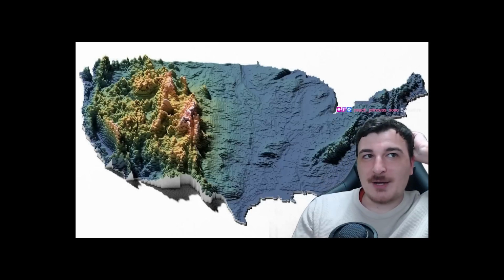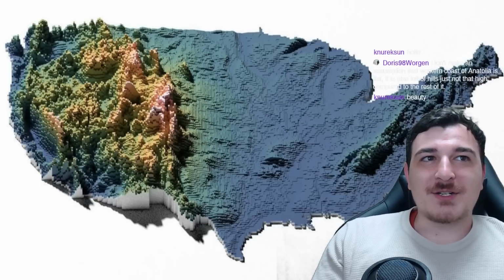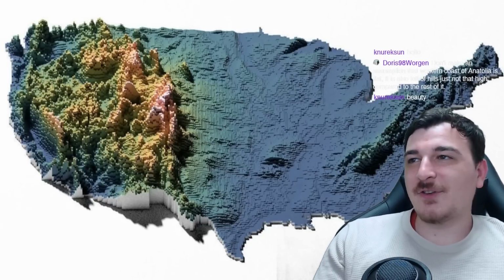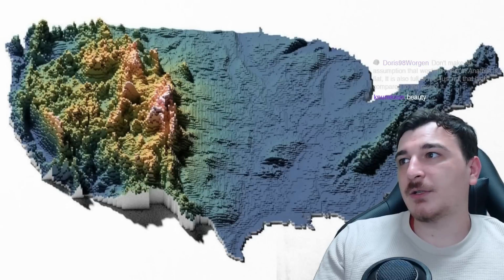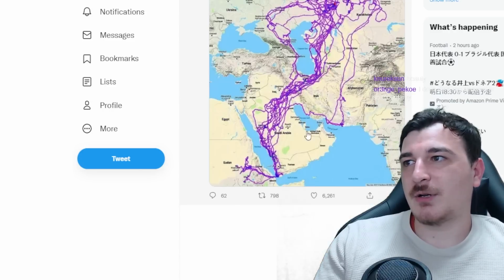Is this made in Minecraft? It looks like it's made in Minecraft. There's a lot of mountains in the Utah region, isn't it? Not much in the east. I feel like the US has such a great geography. Because of its geography, the US is meant to become a superpower. If it included Canada as well, it would be like the uber power.